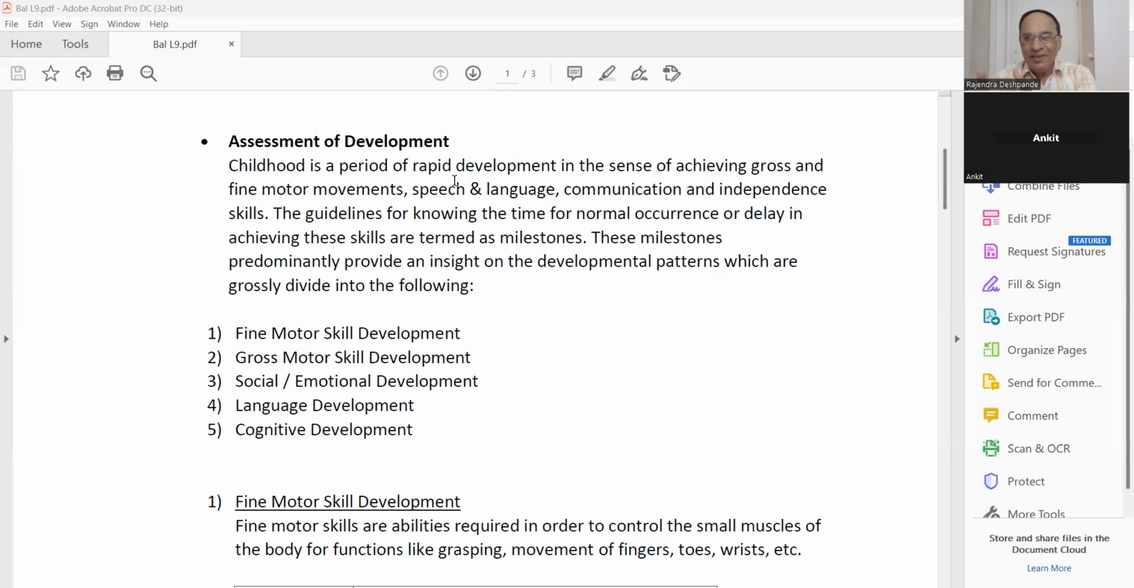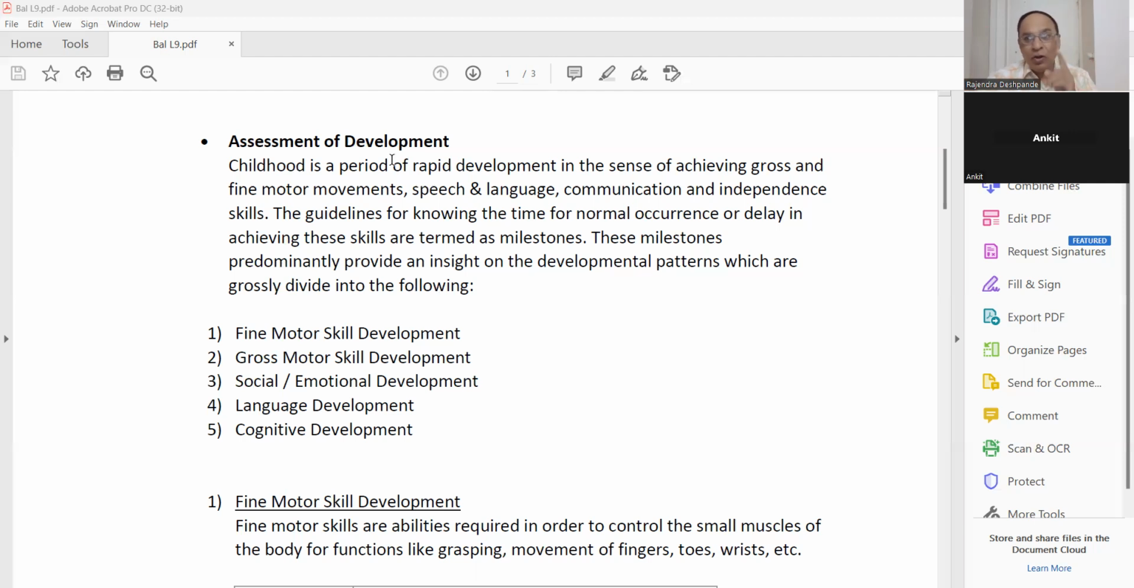Whenever you take your baby to the pediatrician, you always check all these parameters. Even the parents understand that at this time the baby should sit, at this time the baby should stand, at this time the baby should start walking. This is general knowledge in the Indian public. Many parents know automatically because of generation to generation knowledge sharing. Grandfather, grandmother tell, okay, now the baby will start talking, the baby will start chewing, etc. So this we are going to see scientifically, assessment of development.